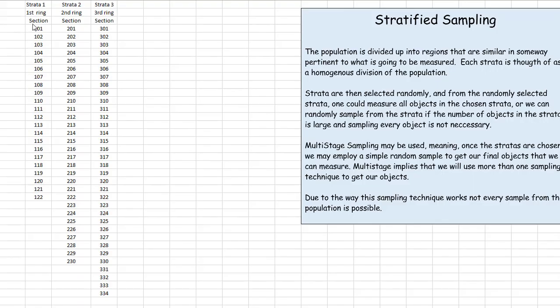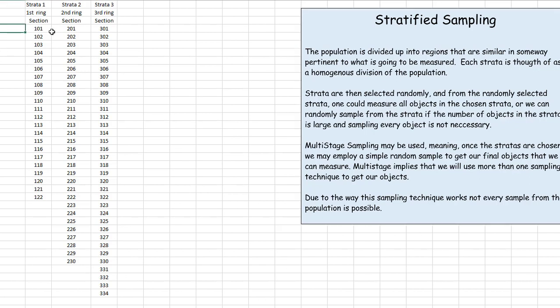So now notice I've taken each of those sections and put them under their appropriate strata. So this is strata 1, which consists of all these sections that are, I would guess, very similar in price. Strata 2, next section, strata 3, the next set of sections.